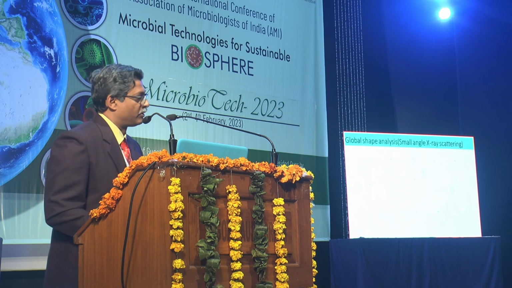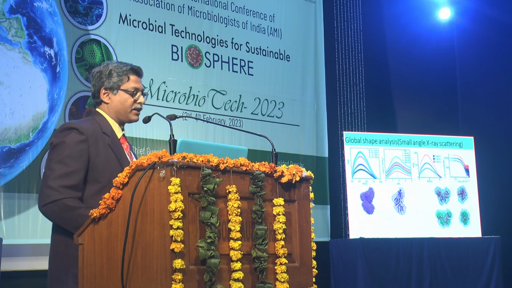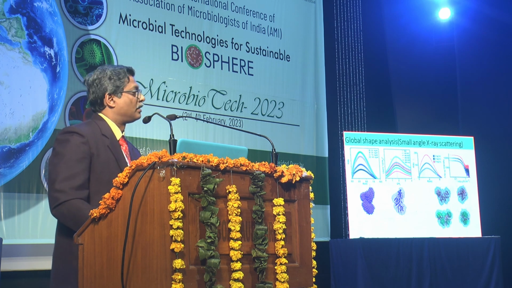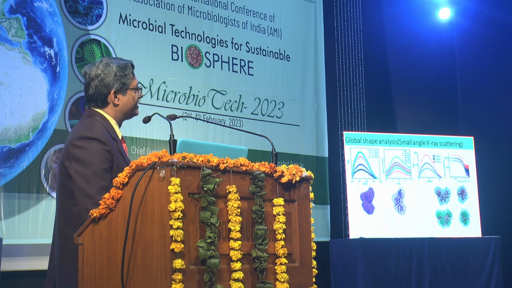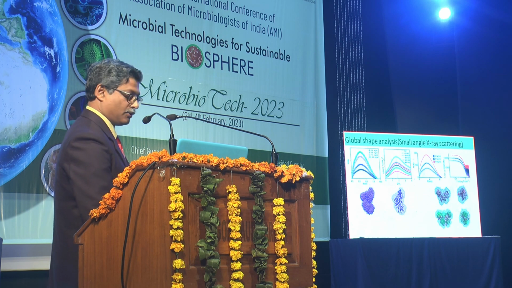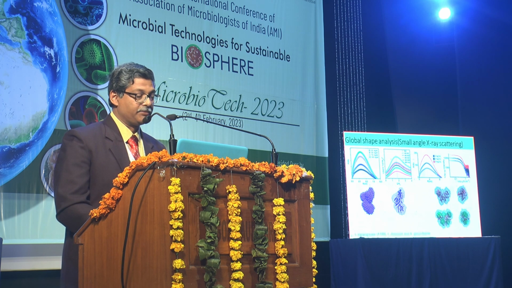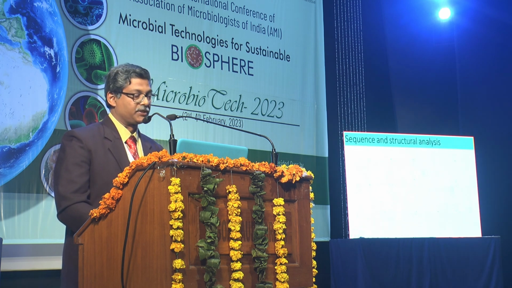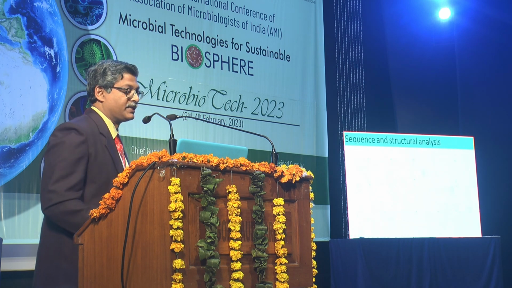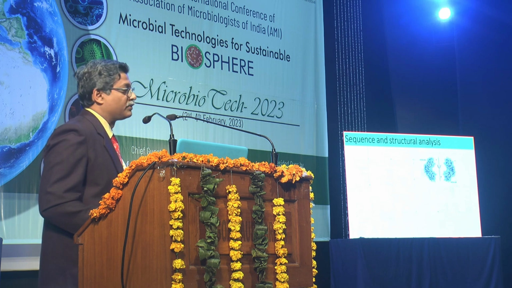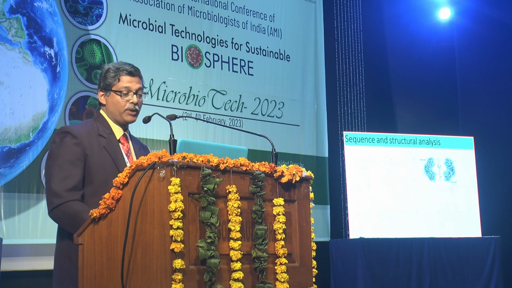Because I am a protein chemist, we looked at the global shape of this very important and conserved enzyme through SAXS, and you can see the structure, which shows that it is a dimer. I'm not going into details of this, but we looked at the sequence of this enzyme and found that it works as a dimer. There are two active sites.